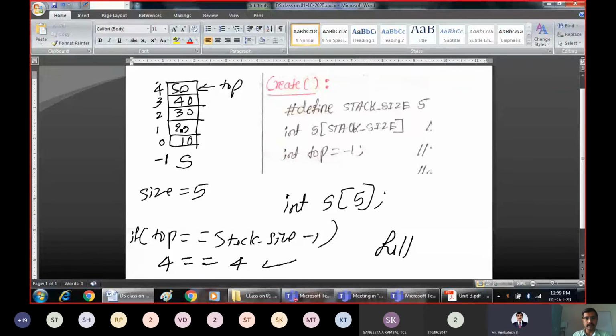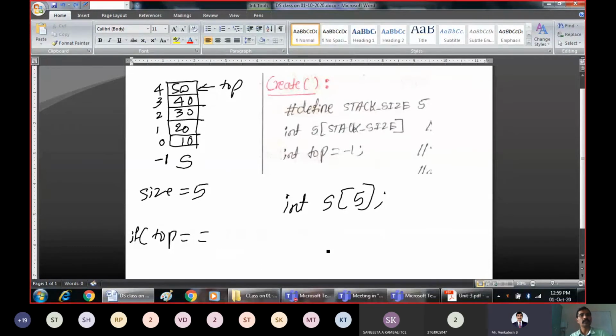Diagrammatically also you can verify that the stack is full. But what is the programming logic for that? The stack is full when the top is equal to the maximum size of the stack -1. Why should you take -1 here? Because indexing starts from 0. If indexing started from 1, you could ignore this -1 condition, since it would become 5. So I hope you are following. This was the condition for checking whether the stack is full.